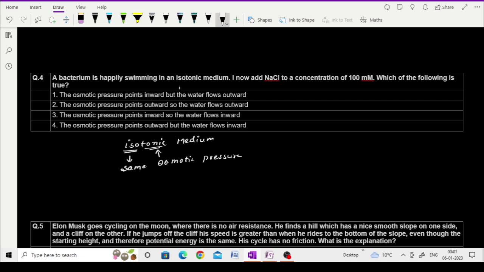Here a cell is there, and that is the surrounding, and we say that it is an isotonic solution, meaning the pressure applied by the surrounding is just balanced by the pressure exerted by the cytoplasm.